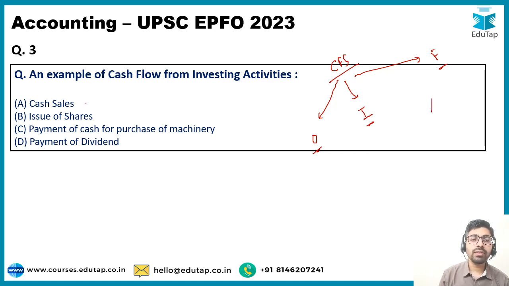So cash sales is going to be our operating activity. Issue of shares, this is going to be a financing activity. Payment of cash for purchase of machinery. So if you are purchasing a machinery, you are procuring a capital asset, a fixed asset, you are investing this much amount in a fixed asset for your business, and this is going to be referred to as an investing activity.